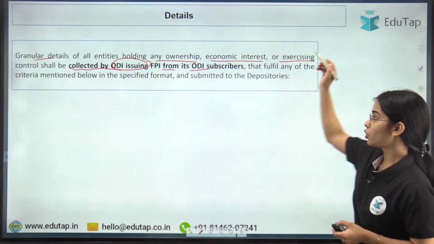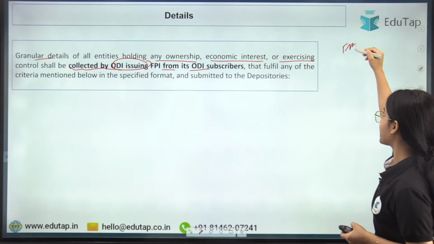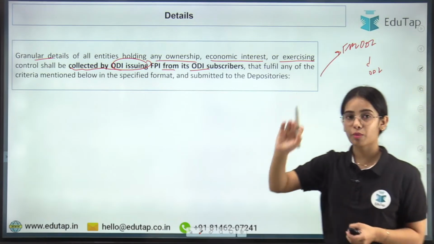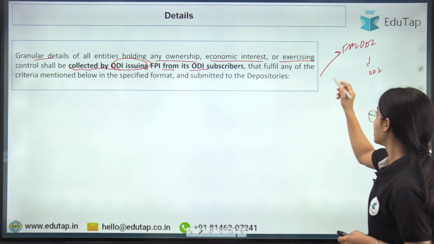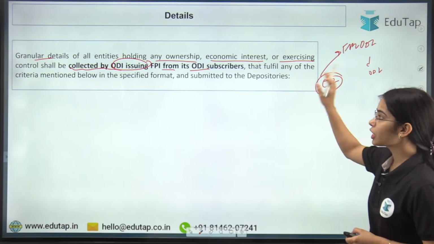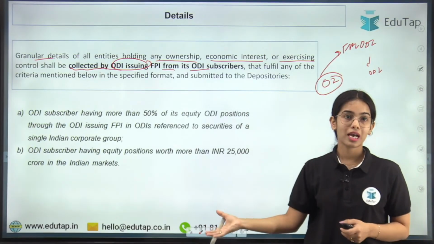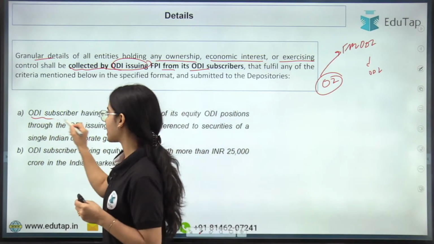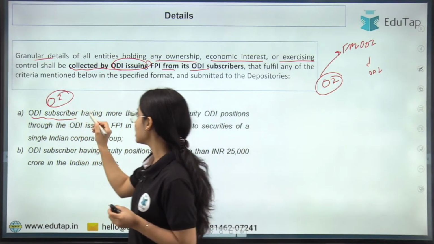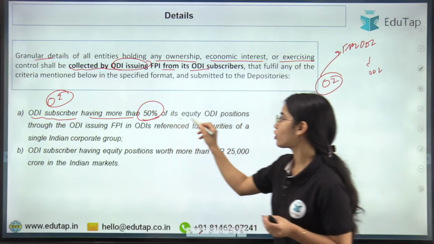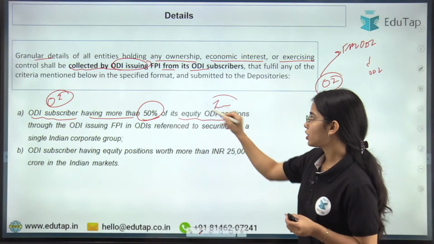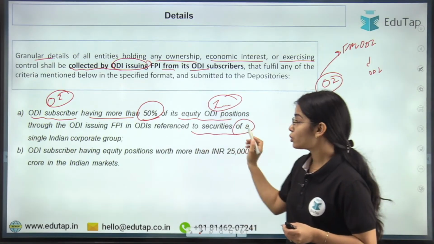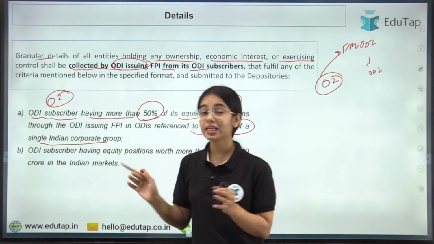So the FPI issuing the ODI needs to collect all the information about the overseas investor if the overseas investor has these criteria met. The overseas investor, or ODI subscriber, having more than 50% of its equity investment, share investment, in securities of a single Indian corporate group.